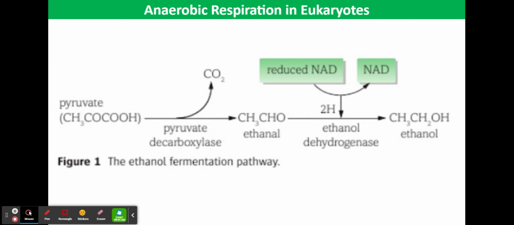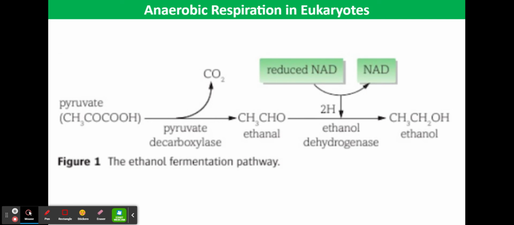Figure 1 on the slide in front of you shows the fate of pyruvate under anaerobic conditions in yeast cells. This is known as alcoholic fermentation. Each molecule of pyruvate produced during glycolysis is decarboxylated and converted to ethanal. This stage in the pathway is catalyzed by pyruvate decarboxylase, which has a coenzyme, thiamine diphosphate, bound to it.